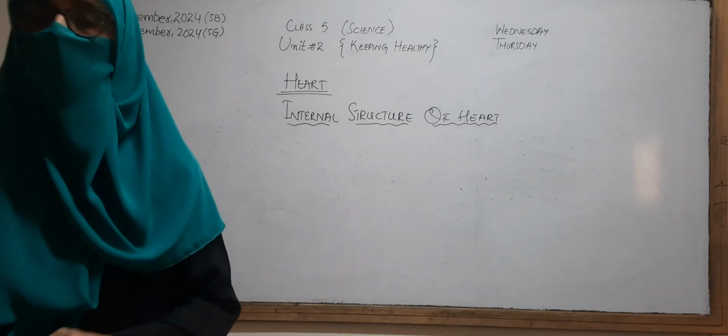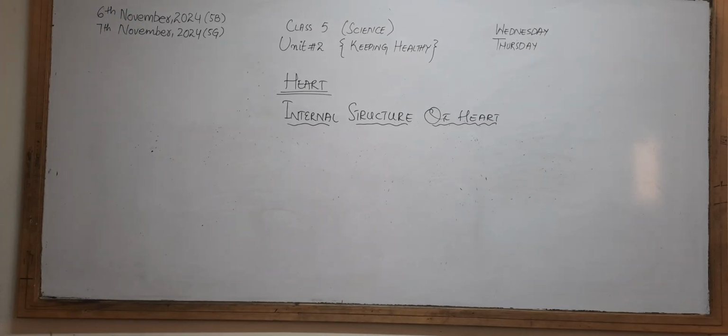If we talk about the internal structure of the heart, there are four chambers in the heart, two on the left side and two on the right side.